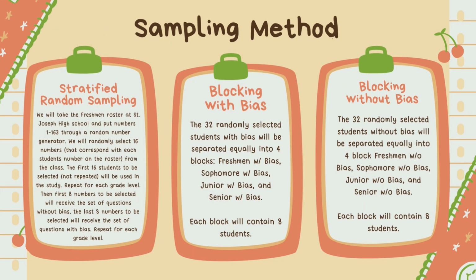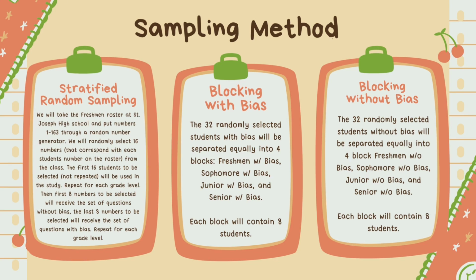Now let's move over to our sampling methods. We will be using stratified random sampling and blocking. So for our stratified random sampling, we will take the freshman roster at St. Joseph High School and put numbers 1 through 163, which is the total amount of freshmen in this class, through a random number generator. We will randomly select 16 numbers, and those 16 numbers will correspond with each student in the class on the roster. And the first 16 students to be selected and not repeated will be used in the study.